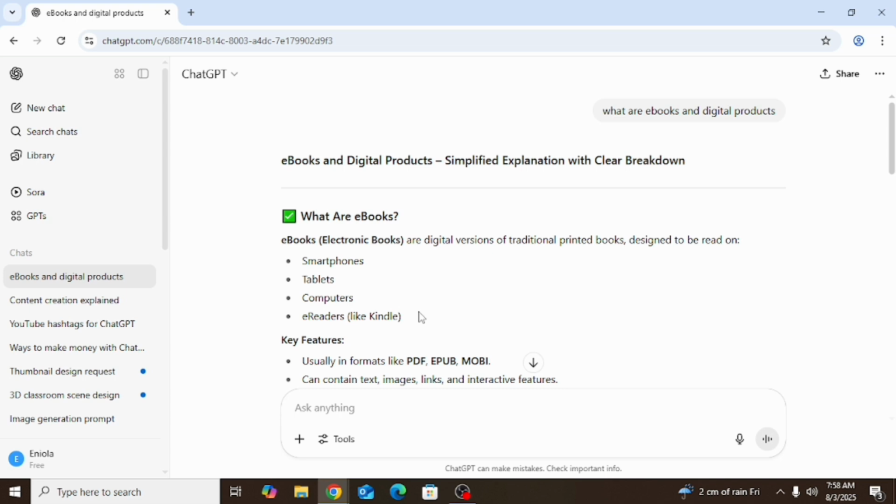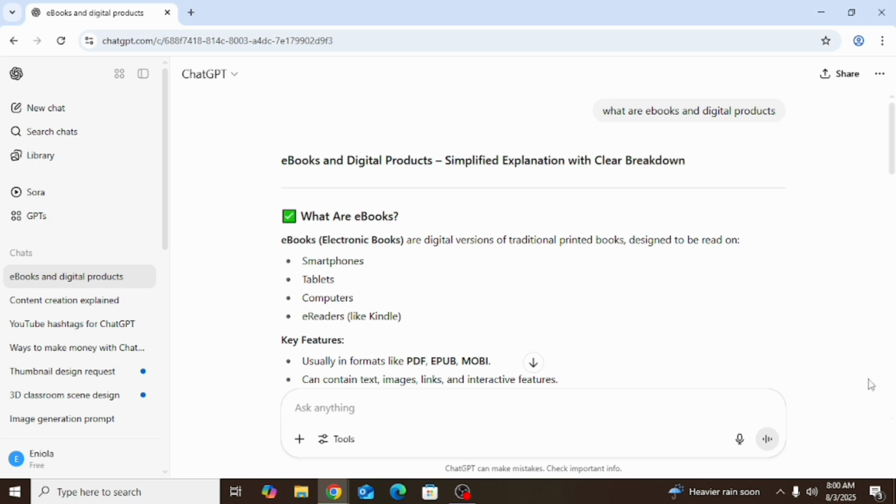You don't need to become an author. In fact, I have a book which I wrote, and I used ChatGPT very well to itemize and put the book in chapters, and I have them on my seller store where I sell. So you don't need to become an author before you start selling books. You can use ChatGPT. Once you just have the idea, just come to ChatGPT: I want to do this, how can I do this? Or, you can download a book for free, and then you just add one or two things to it, put a very attractive mock-up design, and then you are good to go.